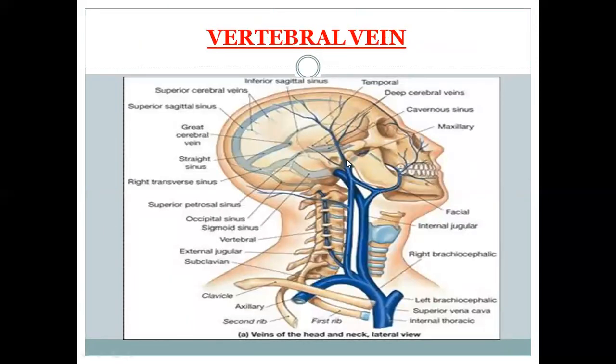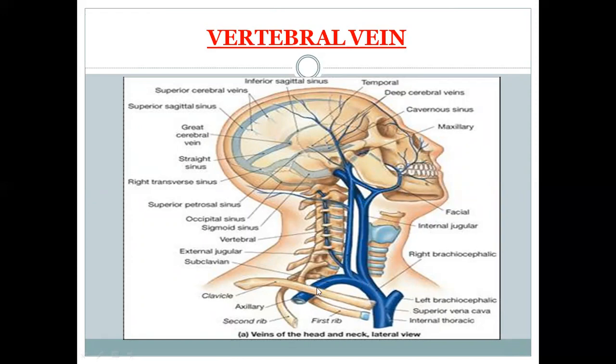So this is again the internal jugular, coming from the jugular foramen downward and joining with the subclavian and forms the brachiocephalic, and this is an external jugular, formed by the posterior division of the retromandibular and posterior auricular vein. This is the anterior division of the retromandibular vein joining with the facial and forms the common facial and opens into the internal jugular vein. Vertebral vein opens into the brachiocephalic vein.